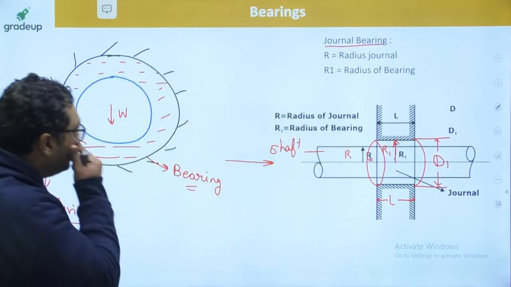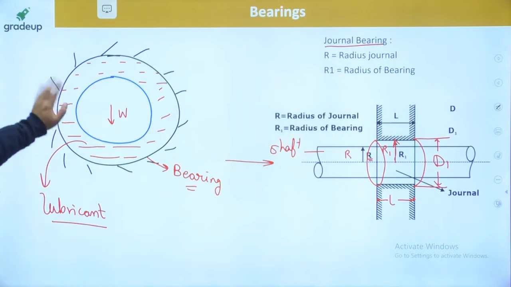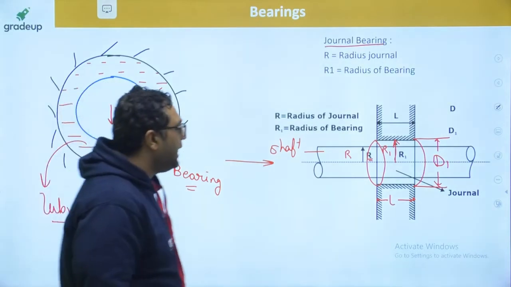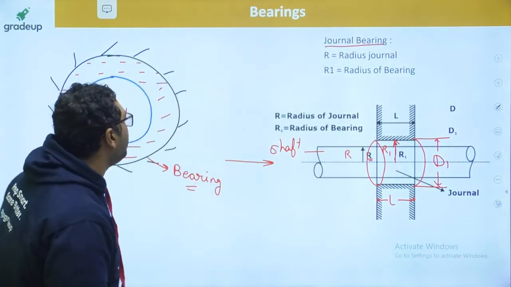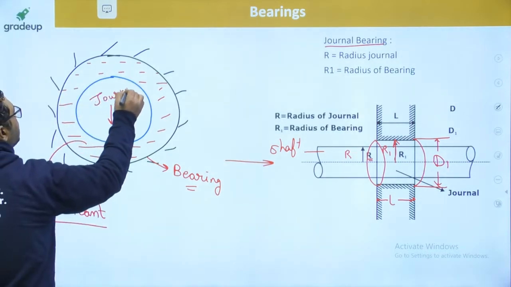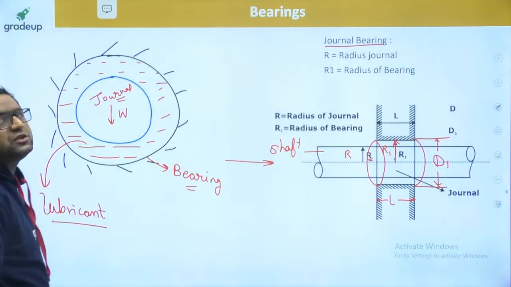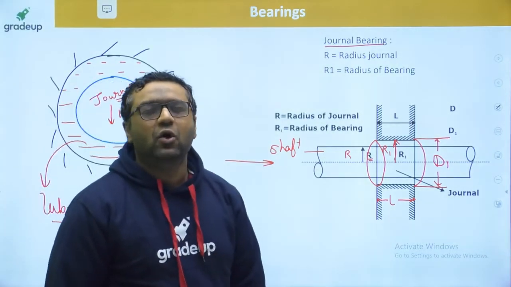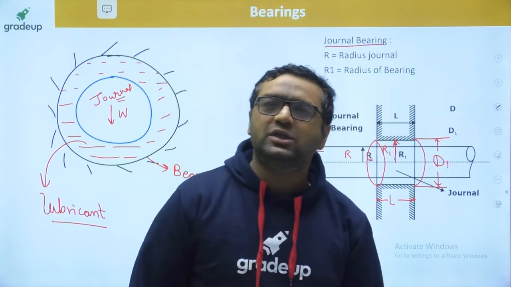Okay, first let us see this. When we are talking about this shaft and bearing, this is the length of the bearing. Why is it said to be a journal bearing? This is known as the journal. Now the students may have a doubt: okay sir, the shaft is known as the journal. No, dear, the shaft is not the journal.